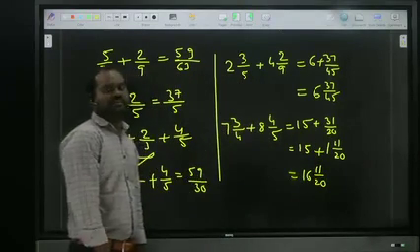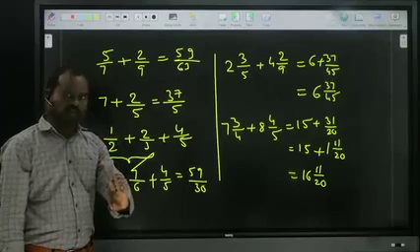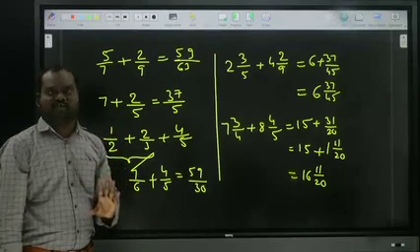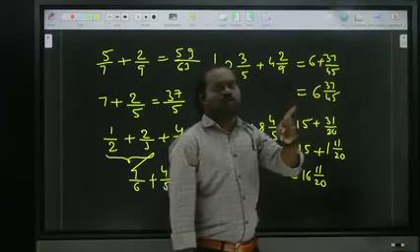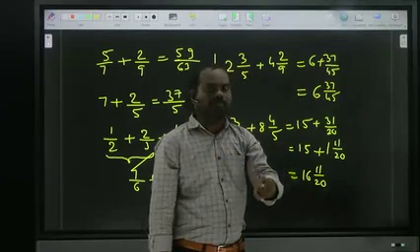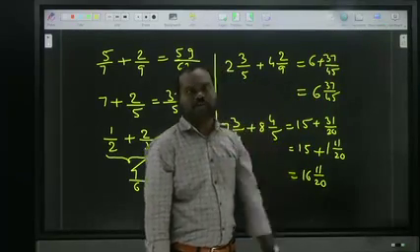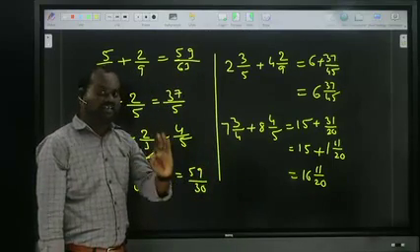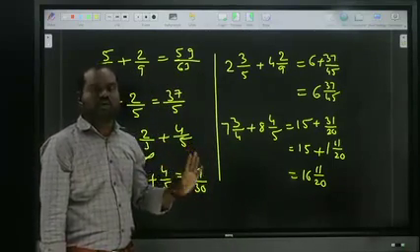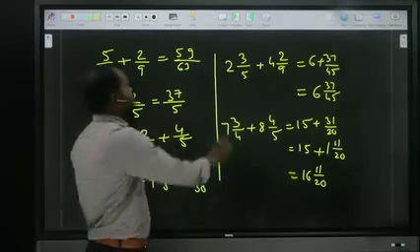So while adding the mixed fractions, first of all add the normal numbers, next move to the fractions. If after adding the normal numbers the fraction is proper, no problem at all. If it is improper, convert into proper. Is it clear? Now I showed normal fractions and mixed fractions. Now I showed addition of fractions, how to add the fractions. Now we are moving to next.